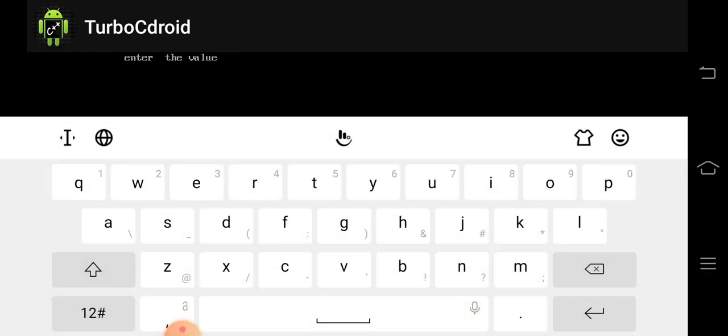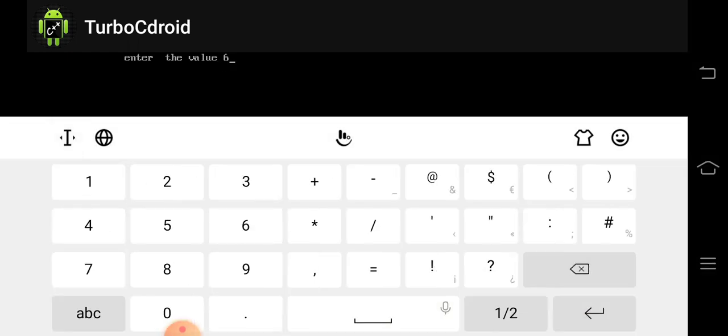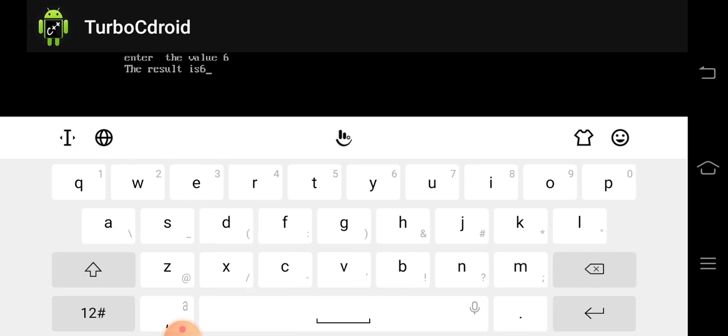So enter the value, so my value is say 6, so the result is 6. So there is no space in between is and 6, so I want the result in a new line.